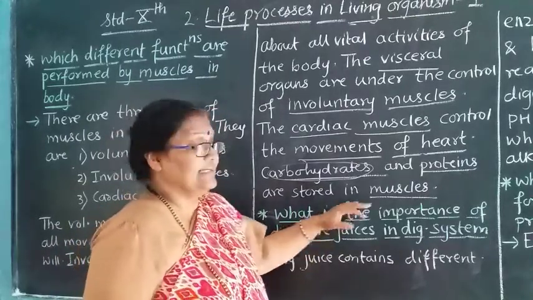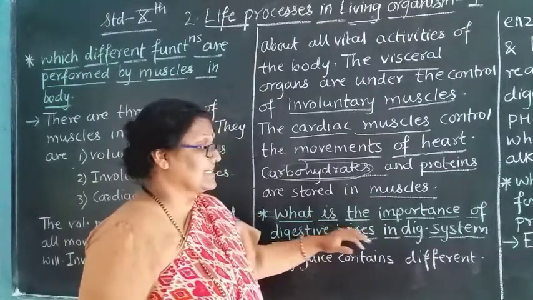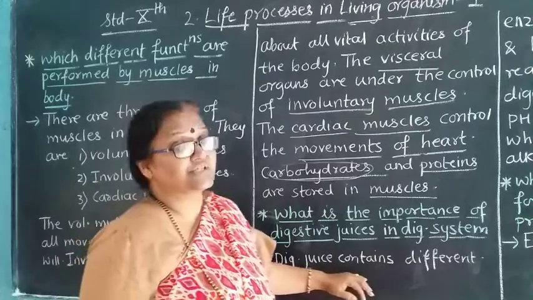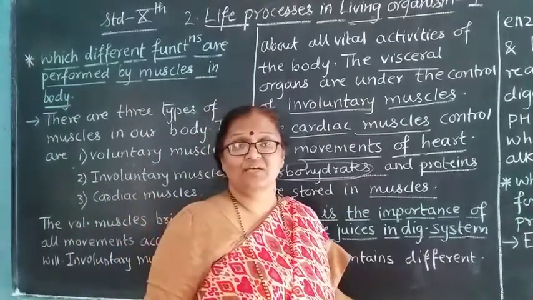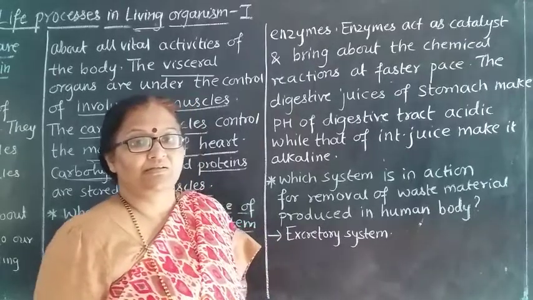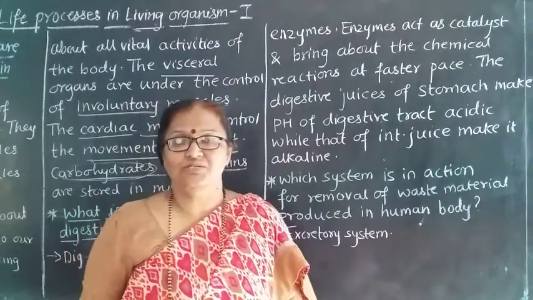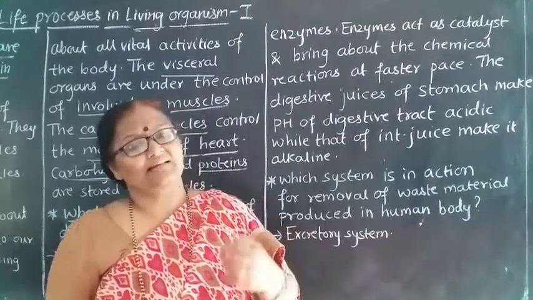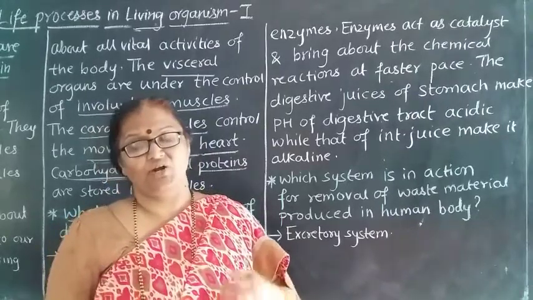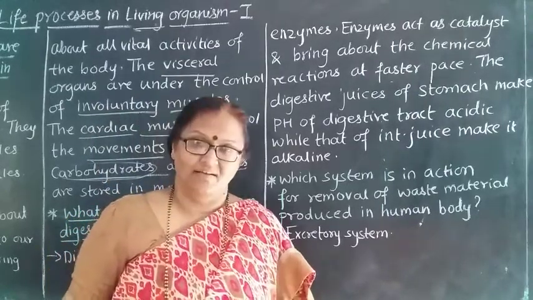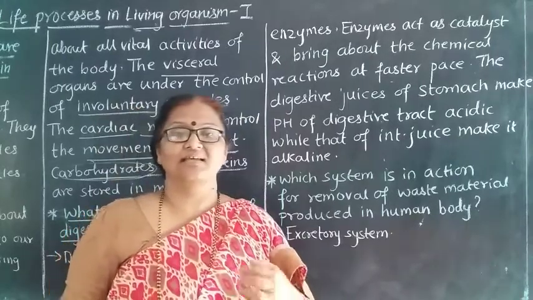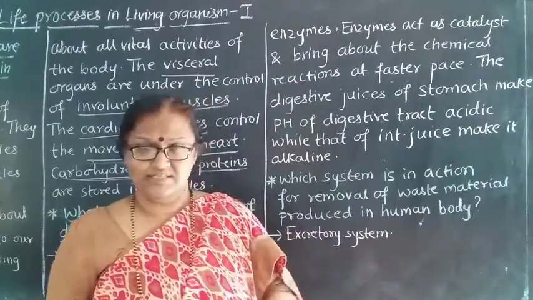Or what is the importance of this digestive juice in the digestive system? The digestive juice contains various types of enzymes. Here the enzymes act as a catalyst, meaning they are not actually taking part in the chemical reaction, but they support the chemical reaction in the digestive system.